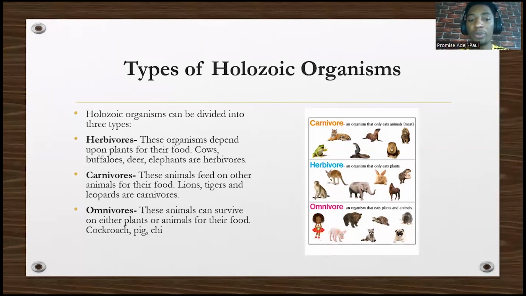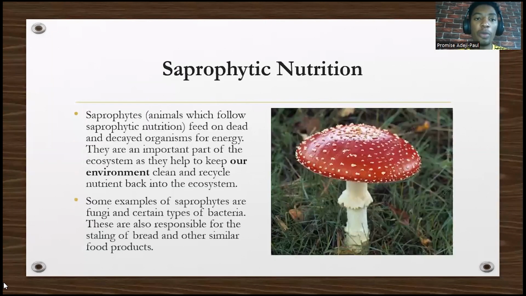So we also have carnivores. These are animals that feed on other animals for their food, like lions, tigers, leopards. They are carnivores. While omnivores can feed on either plants or animals. Examples are man and pig. On the right hand side, you see examples of carnivore, herbivore, and omnivores.